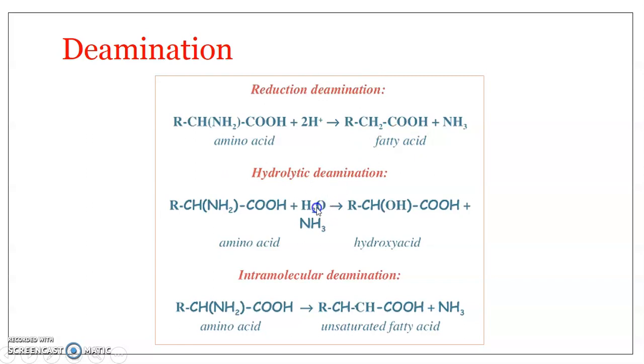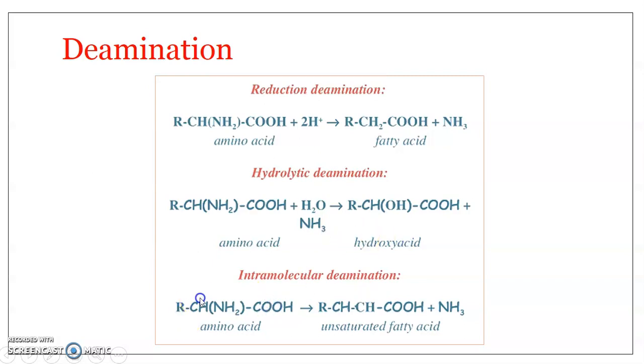Hydrolytic deamination involves the addition of water. So this is the amino acid, then water is added. What is produced? A hydroxy acid is produced and ammonia is liberated. In all the deamination processes, free ammonia is liberated. So hydrolytic deamination involves the addition of water and conversion of the amino acid to a hydroxy acid with the release of an ammonia molecule.